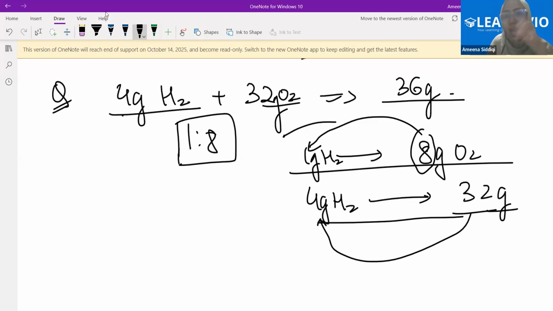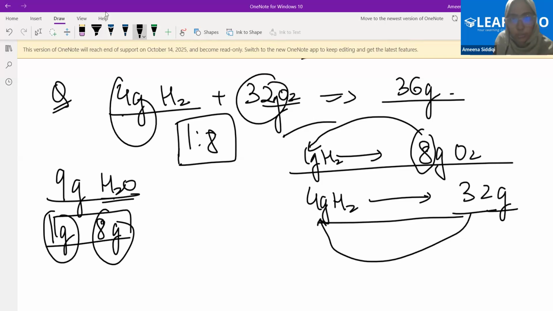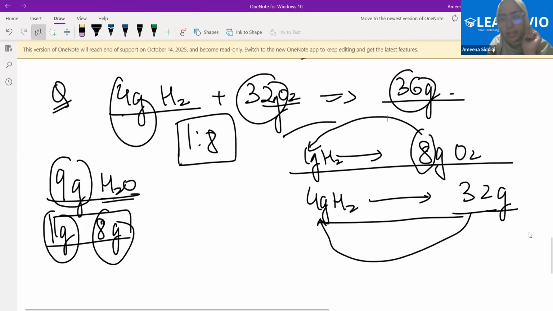And just a very small detail here. If you are able to recall, I just now told you, whenever we have 9 grams of water, in this 9 grams of water, hydrogen is 1 gram and oxygen is 8 grams. That is why we get 9 grams of water. Now the oxygen and hydrogen here are 4 times of those. Hydrogen is 4 times, that is 4 grams. Oxygen is also 4 times, that is 32 grams. Then the mass of the water should also be 4 times. So don't you think 36 grams is actually 4 times the 9 grams? Are you getting the ratio? Understood? Excellent.